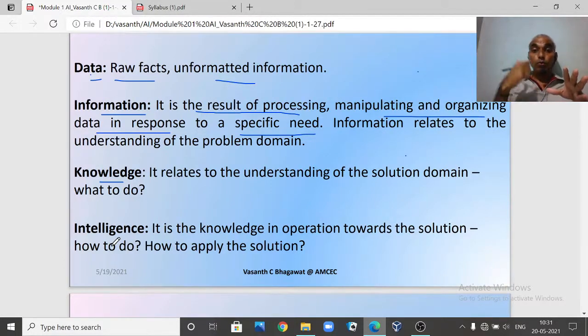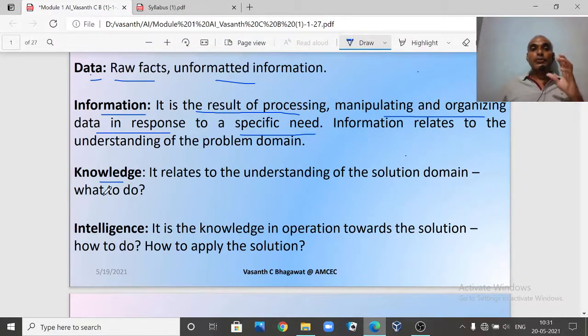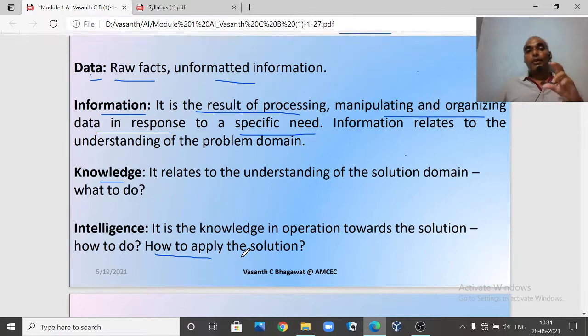That means how to use that knowledge. So intelligence is how you use whatever knowledge you have, and how you apply that knowledge in a given situation. If you are able to apply that knowledge properly, then only we call it an intelligent machine, right?